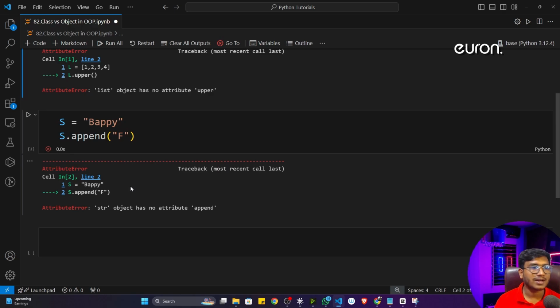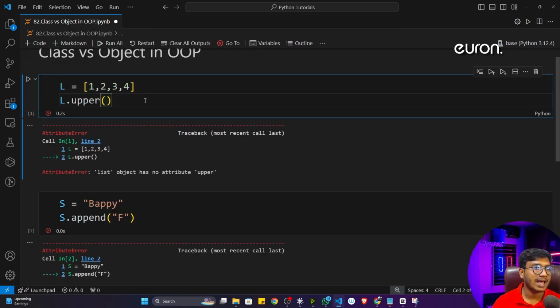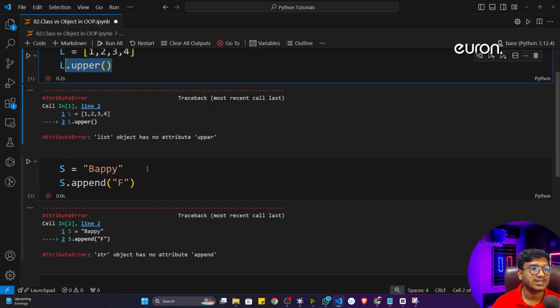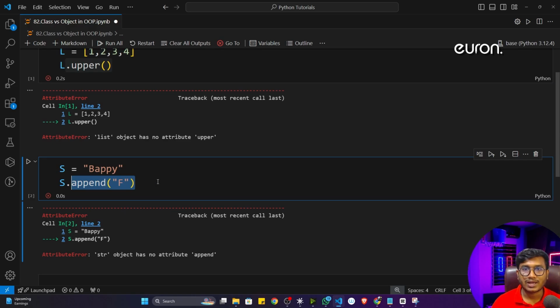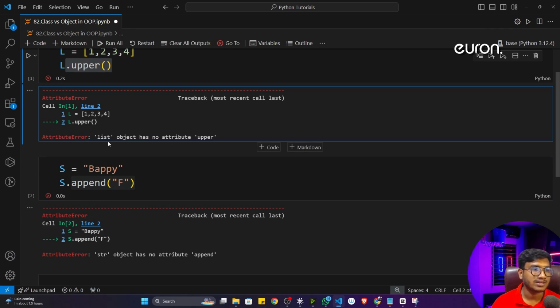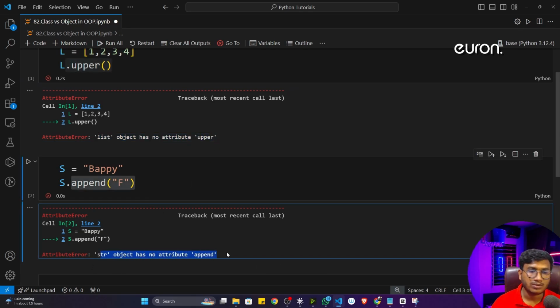Now you will tell me, sir, are you mad? Because list doesn't have any upper function and string doesn't have any append function, so why are you writing this kind of wrong code here? See, I have written this wrong code because I wanted to show you one thing. Every time I get this particular error, you will see it is telling object. List object has no attribute upper, string object has no attribute append.